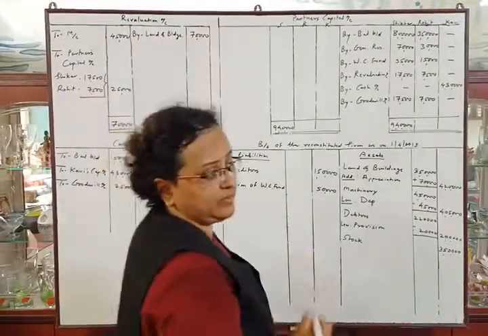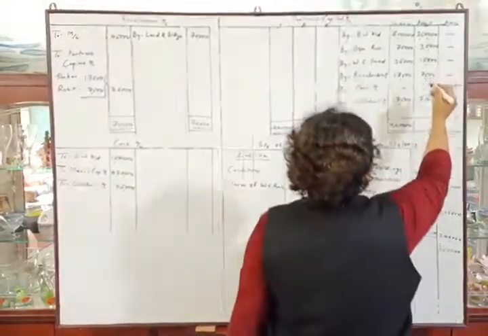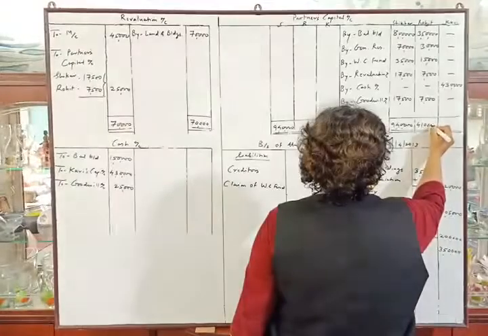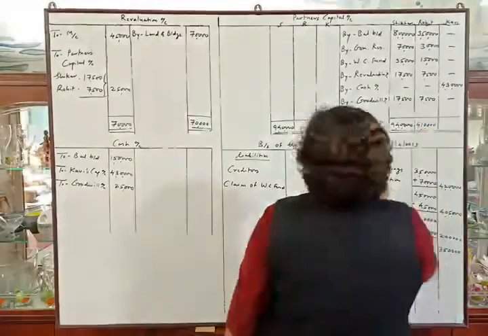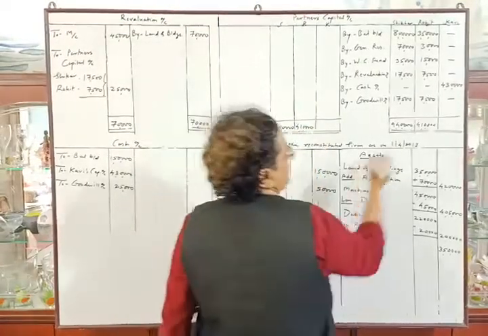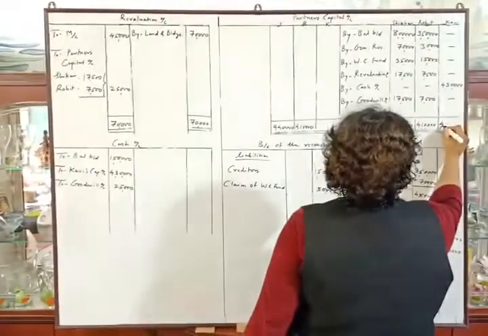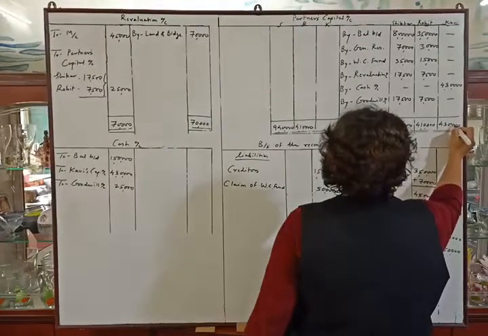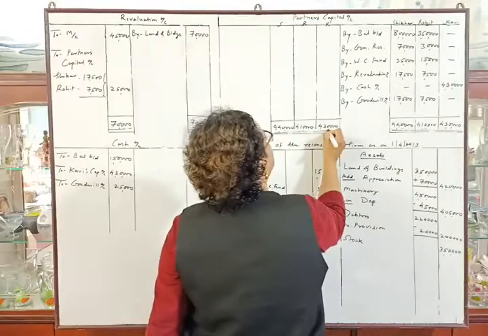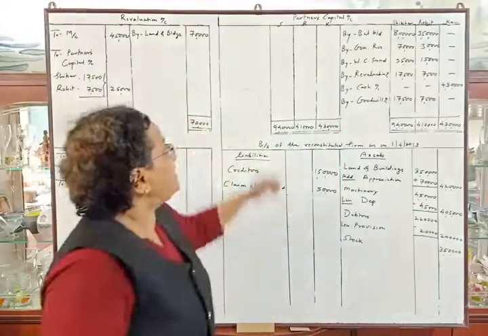Rohit's total we will make 4,10,000. Kavi's total 4,30,000. And now we have to make the balancing.